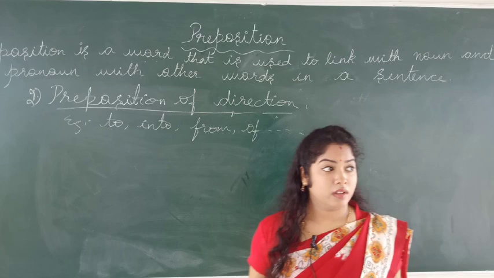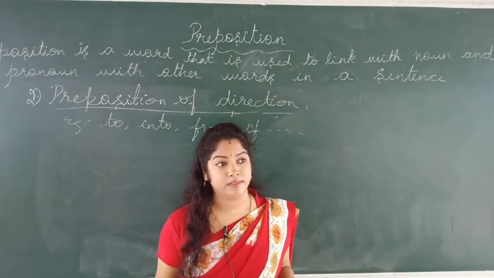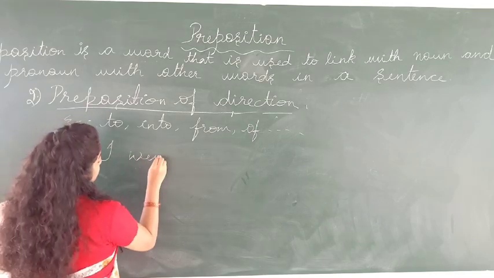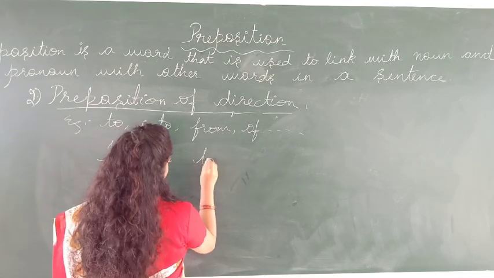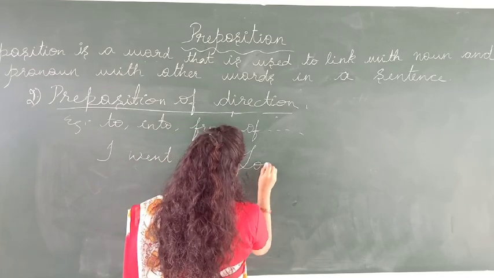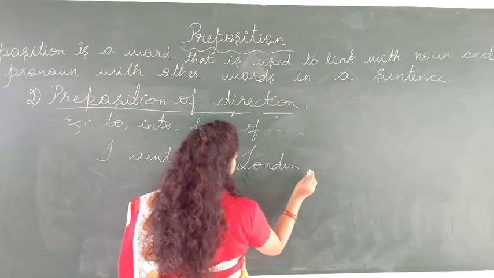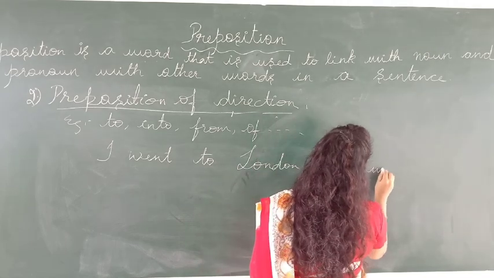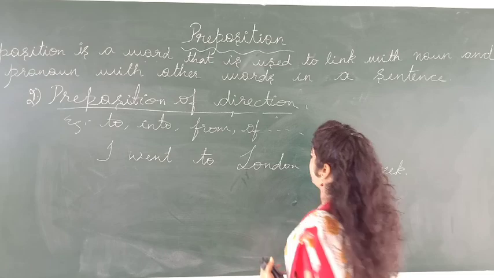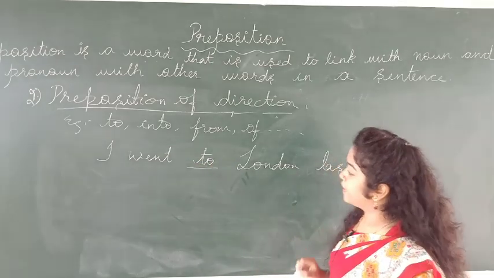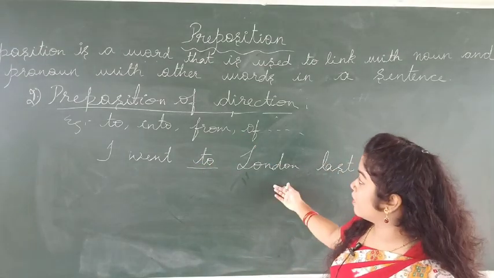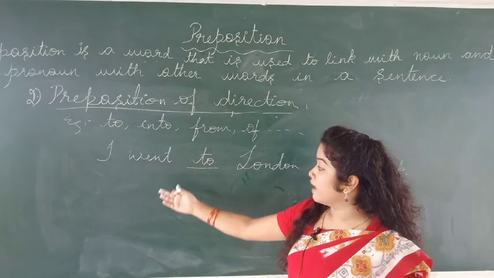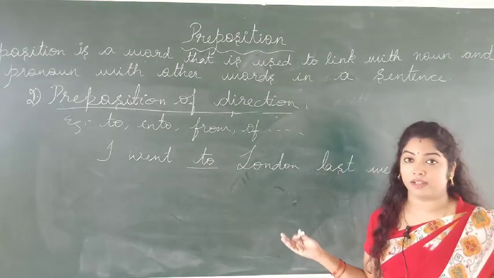Okay, so for example, I went to London last week. So here to is the preposition. This sentence also indicates the preposition of direction. Where exactly did you go? I went to London last week.